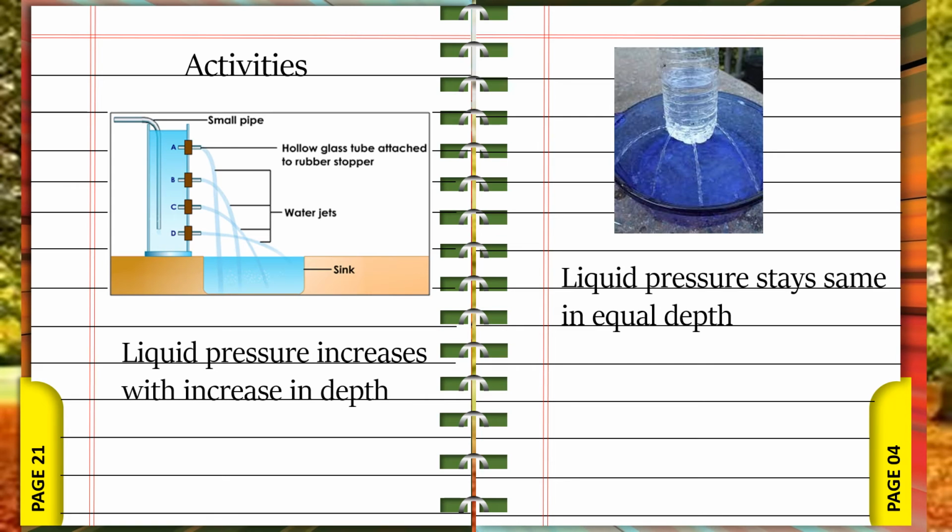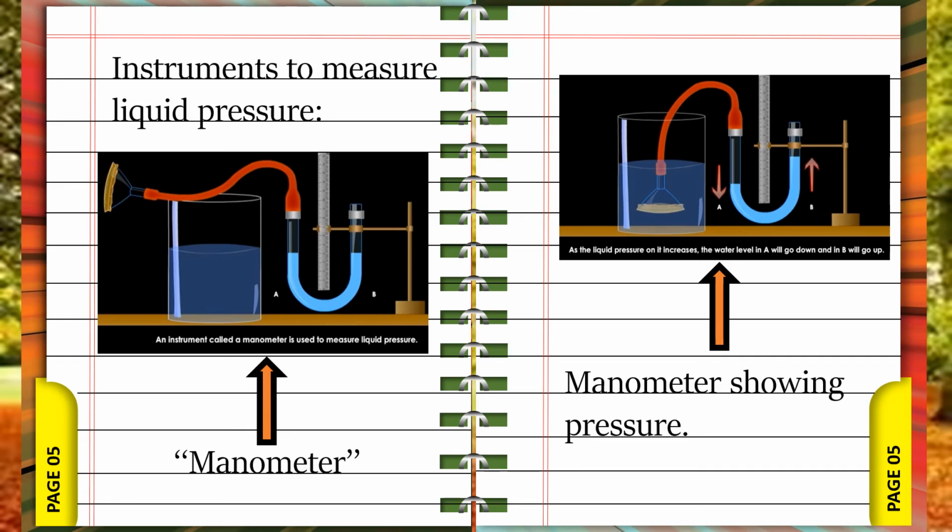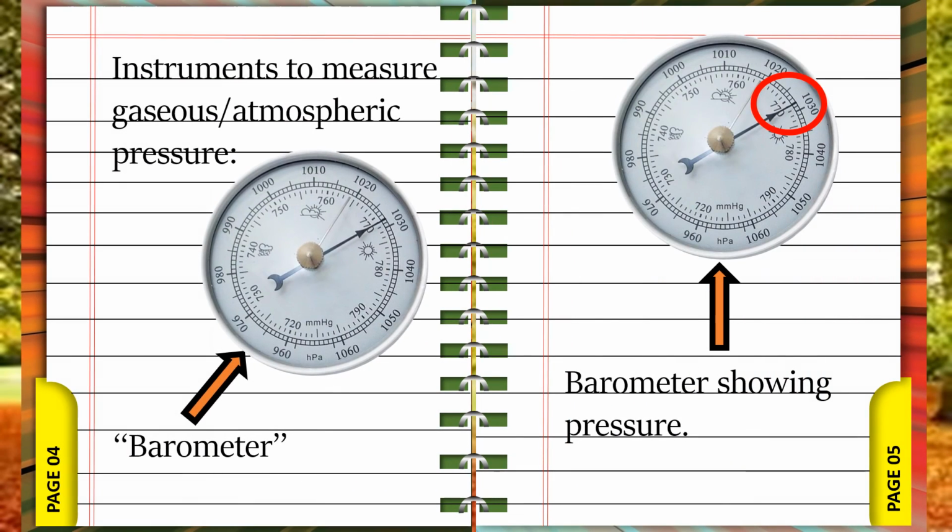The first one is liquid pressure increases with increase in depth, and the second one is liquid pressure stays same in equal depth. The instrument to measure liquid pressure is a manometer. The instrument to measure gaseous and atmospheric pressure is a barometer.